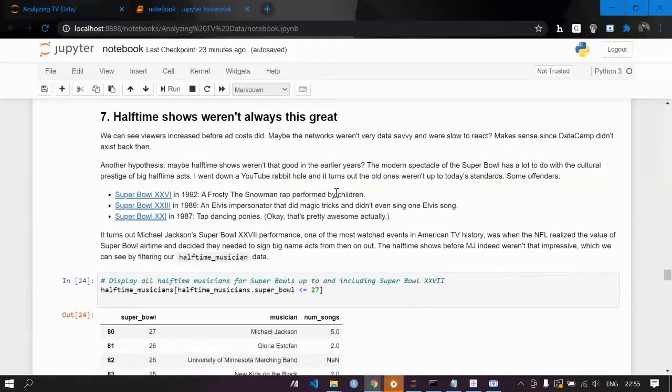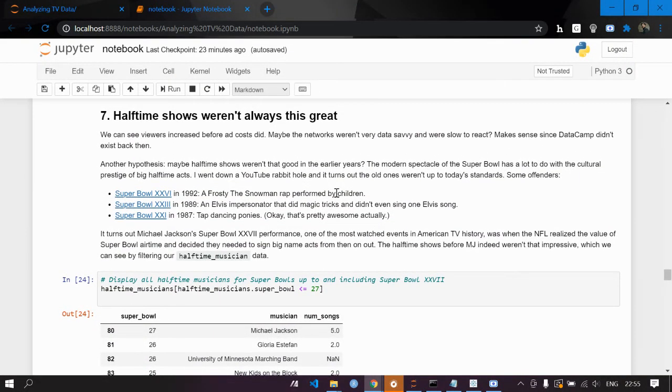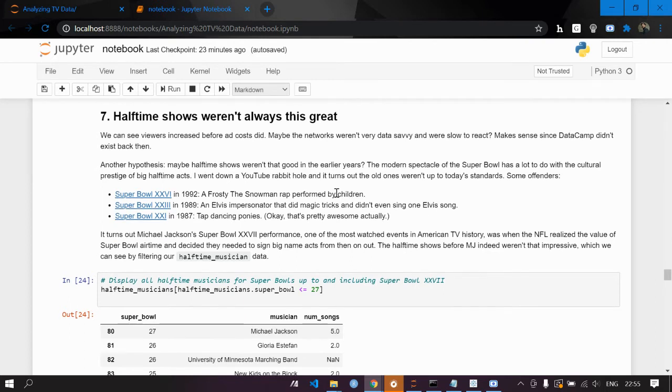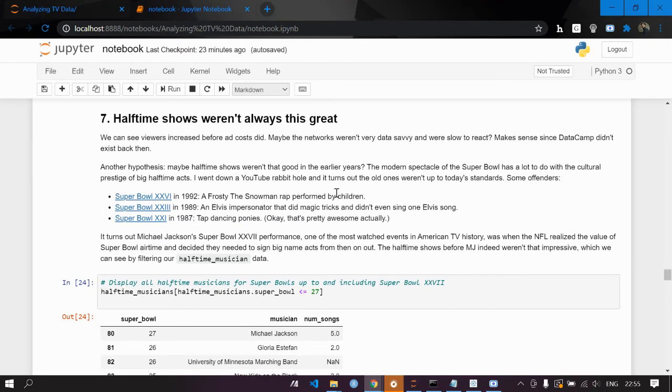So what we're going to do next is look at halftime shows, which weren't always this great. We need to find out whether halftime shows really matter or not.